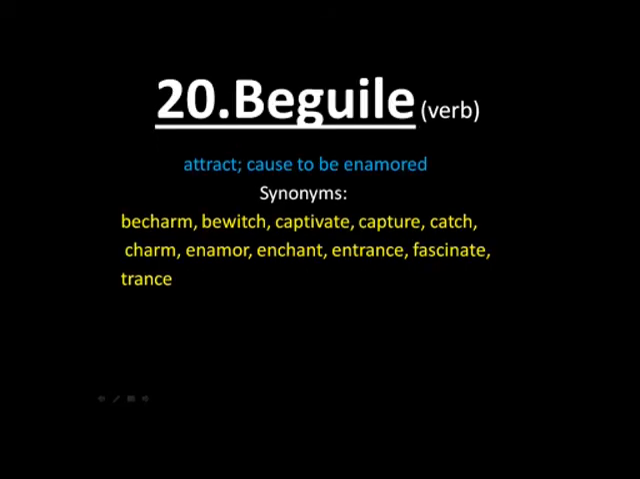Finally, we have the last word of today's session, and this is beguile. Beguile means when you try to attract a person, especially by deceiving that person. You attract him using a lot of tricks and you are generally involved in hoodwinking, and then you are attracting that person. This is what beguile means. The synonyms of this word are becharm, bewitch, captivate and so on. Remember, all these words are not replaceable, but you can somehow relate to this word. Beguile means when you are attracting a person in a deceptive way. So let's do the revision of all the 20 words we have done in this session.